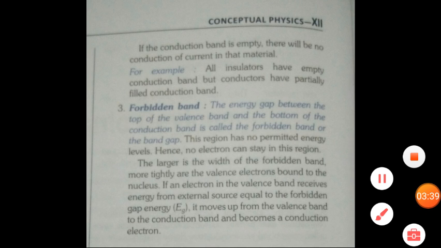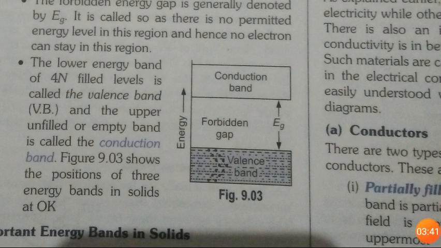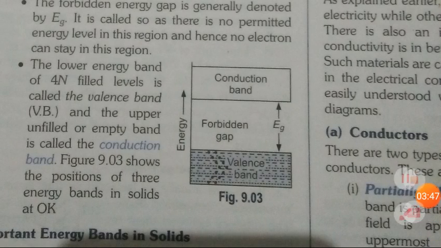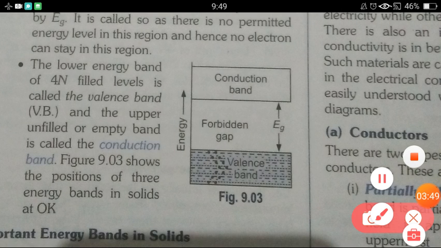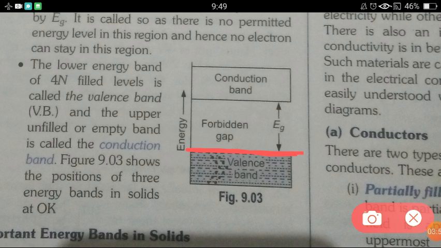So, as I have already told you, what is the forbidden gap? The forbidden gap is the distance between the uppermost part of the valence band and the lowermost part of the conduction band. Whatever area is there between these two parts is called the forbidden gap. It has a certain amount of energy.